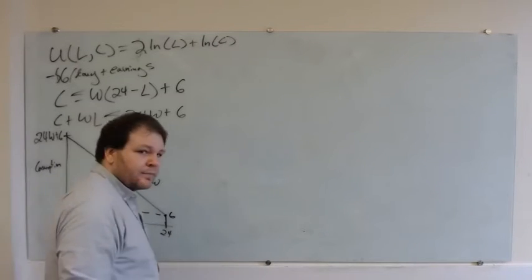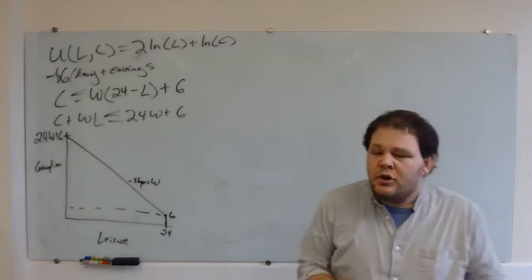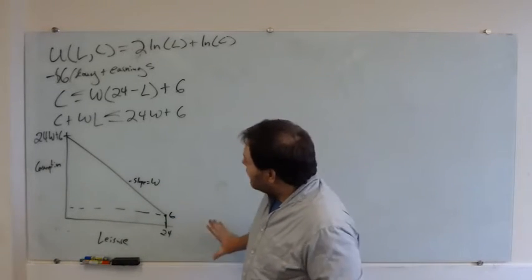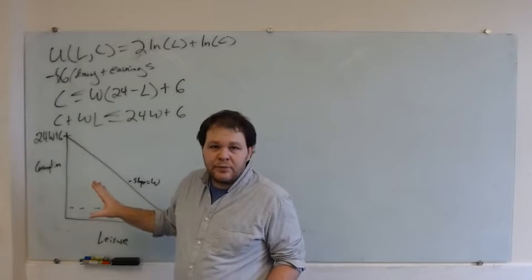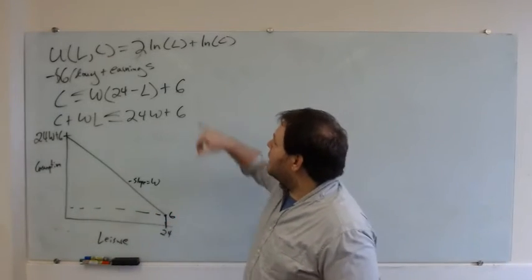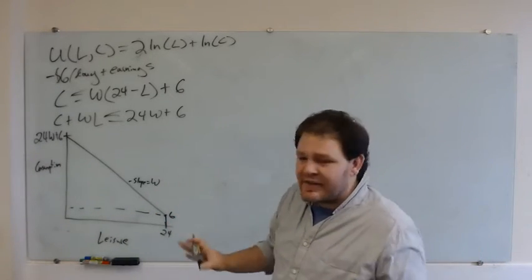Cool. Okay. So what we want to do is solve this problem for any given W. So why don't we start by finding our marginal rate of substitution? That's how we start all these problems.